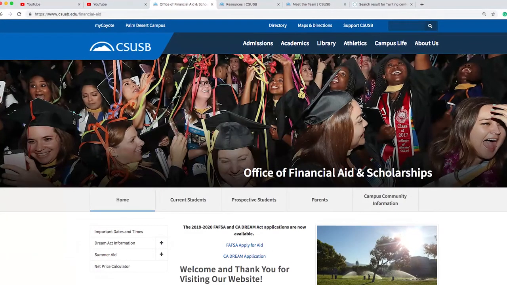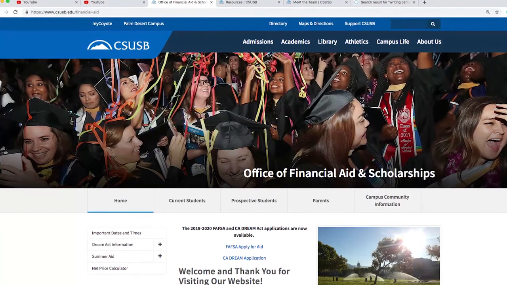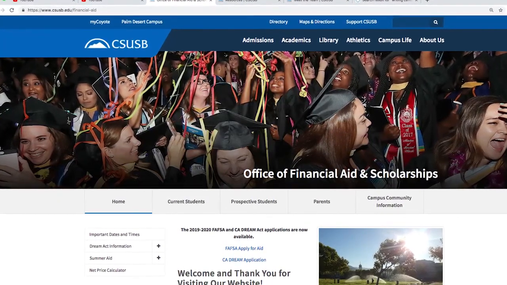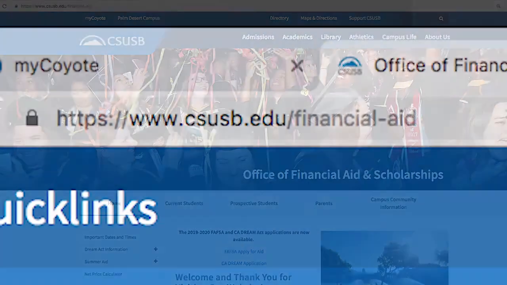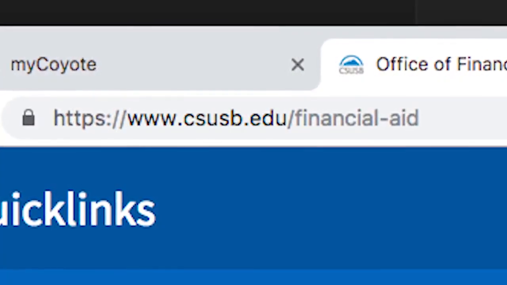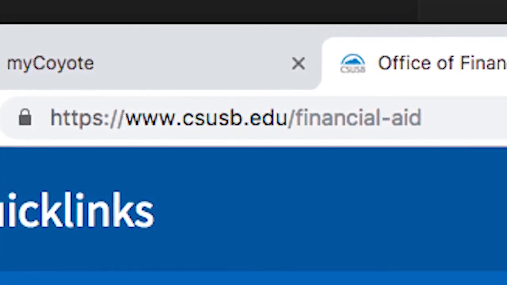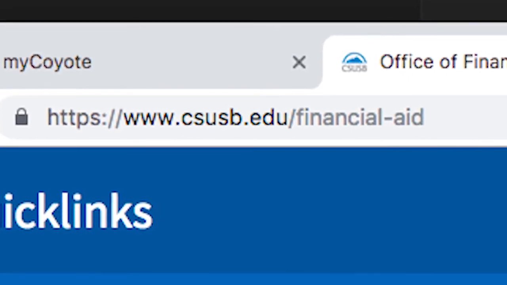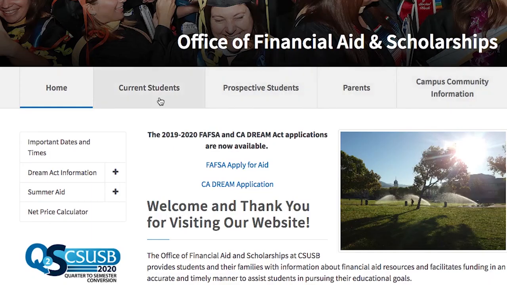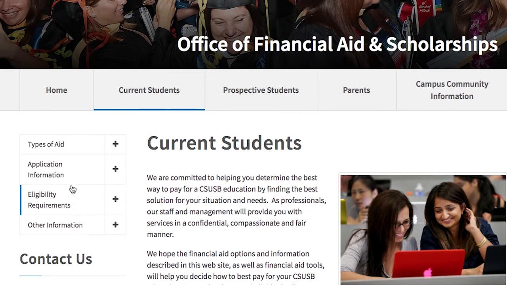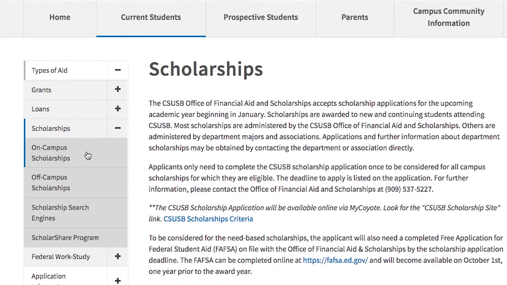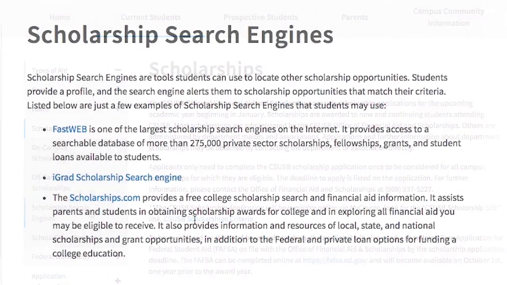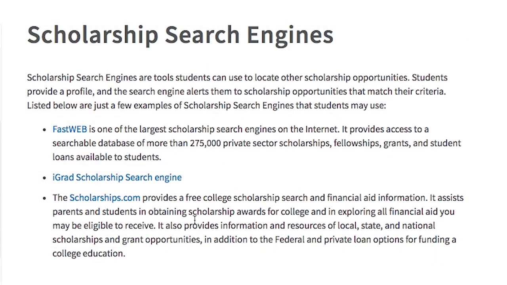Maximize your opportunities by visiting the Office of Financial Aid and Scholarships website. Here you can search for off-campus scholarships even after the on-campus application deadline. Just go to CSUSB.edu/financial-aid. Click Current Students, Types of Aid, Scholarships, then Scholarship Search Engines. There, you can choose from different search engines to continue searching for more financial aid from off-campus sources.